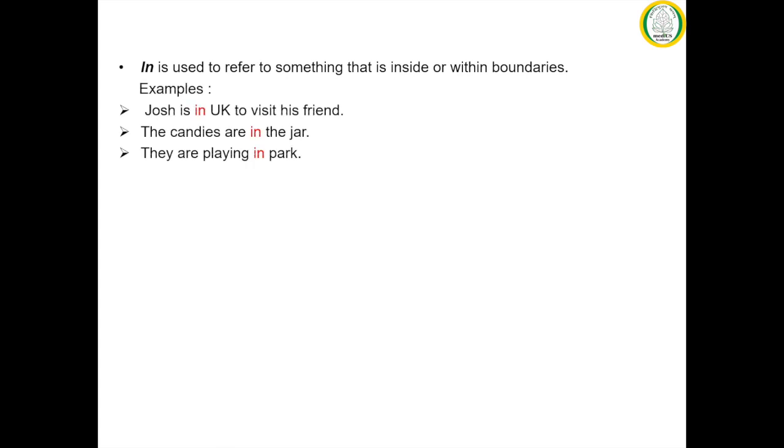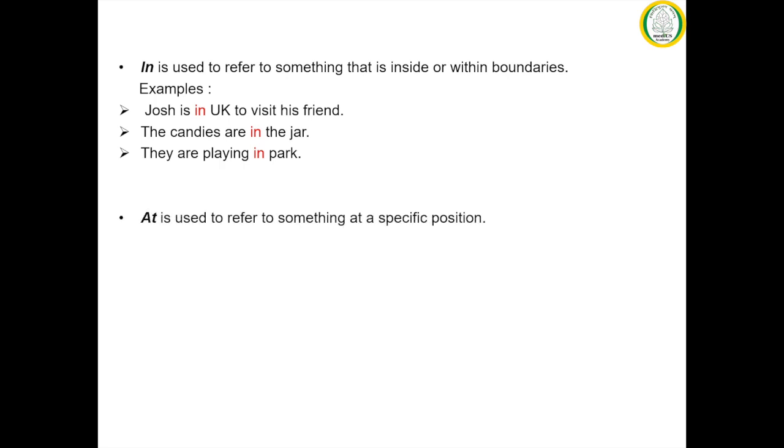The next preposition of place is in. In is used to refer to something that is inside or within boundaries. The examples are as follows. Josh is in UK to visit his friend. The candies are in the jar. They are playing in park. In the three sentences you can see in UK, in the jar, in park refer to something that is inside or within boundaries, and thus the preposition in is used.